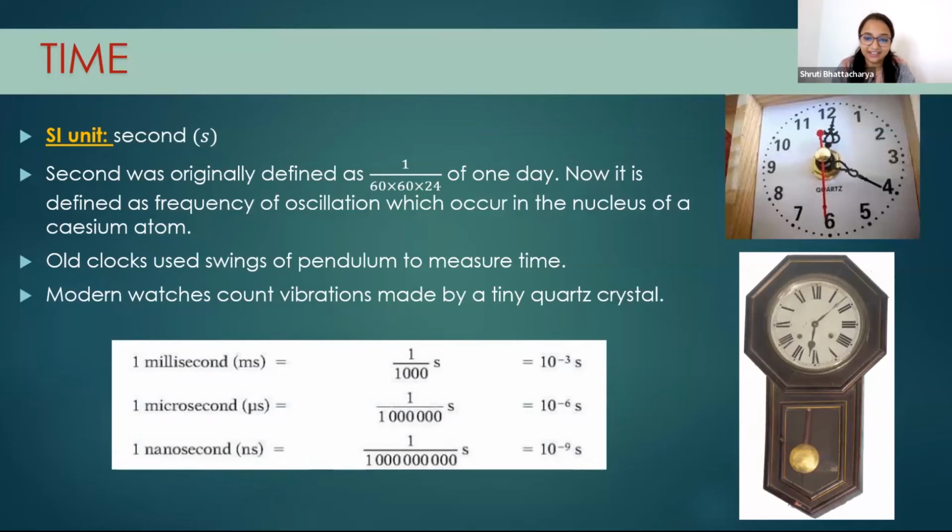So here, 1 second is also large. You can divide that into smaller divisions as well: milliseconds, microseconds, nanoseconds. These are very small. You cannot imagine a nanosecond now. 1 second, we can say, is just one tick. So 1 nanosecond you will not be able to imagine, but it's a very, very small unit.